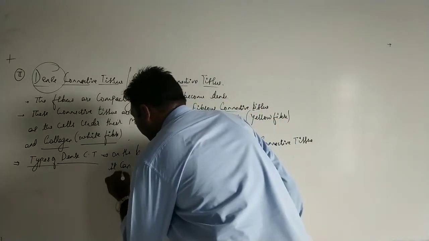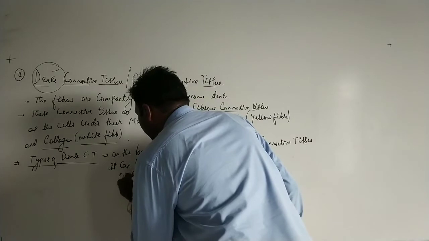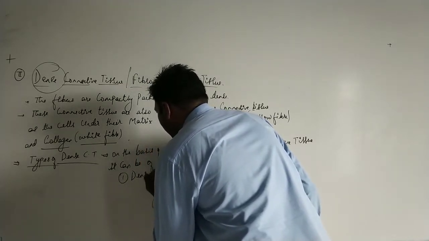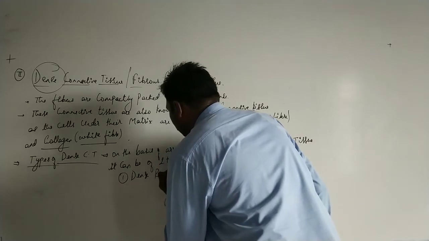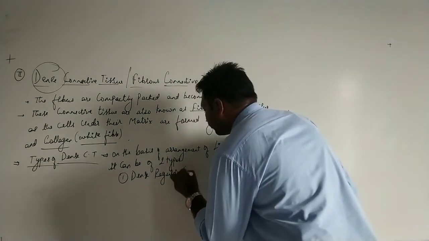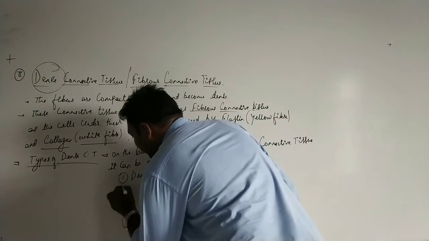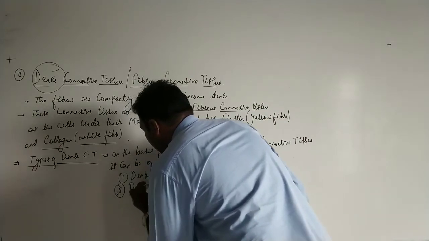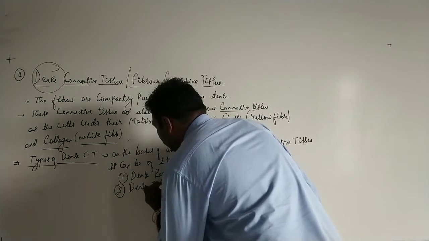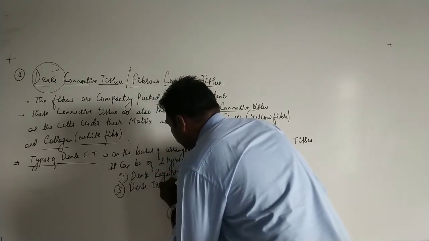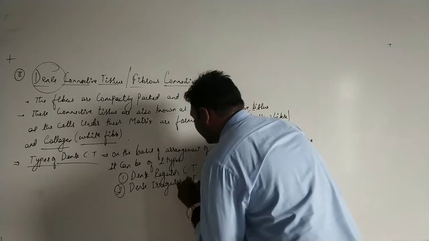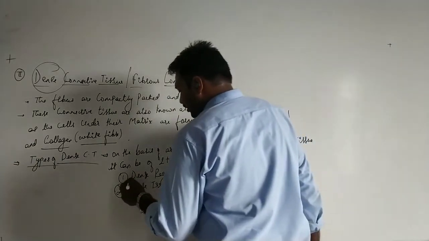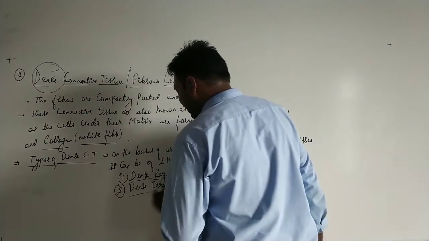Number one, dense regular connective tissue, and second one, dense irregular connective tissue. Here we will be discussing a few examples under each.